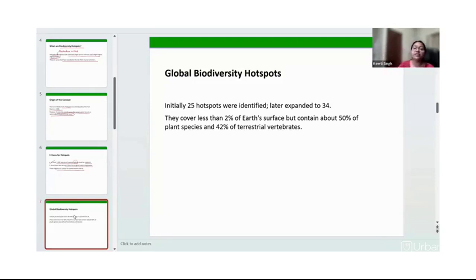So initially 25 hotspots were identified. Now the number has expanded to 34, right? Even though these hotspots cover less than 2% of Earth's surface, you can imagine how much area we are taking into account. 2% only. But this 2% of area contains about 50% of plant species and 42% of terrestrial vertebrates. So you can imagine that these 34 areas that we have identified as hotspots, how much diversity they are having, right? Am I clear?